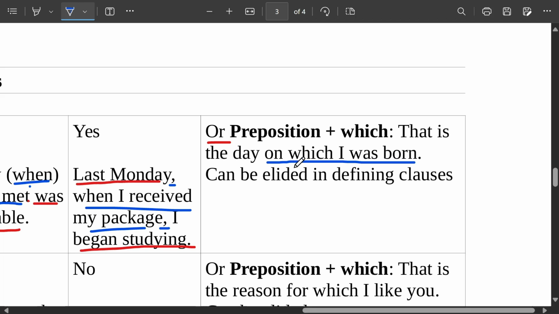He said non-defining? Defining relative clause. Yes. It's a specifying relative clause. Non-defining means it doesn't define, it doesn't make it more specific. Defining means it makes it more specific. Do you understand? So here, the day, just the day is not specific, not clear enough. So this clause over here is defining that word. So cannot remove. Yes, you can remove.